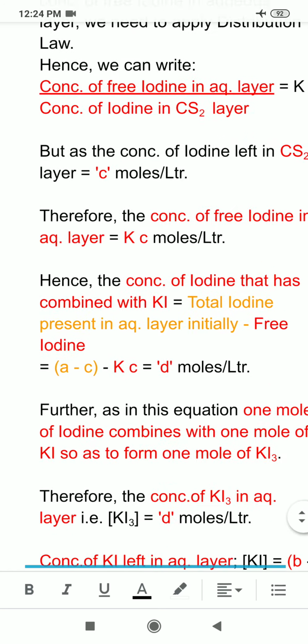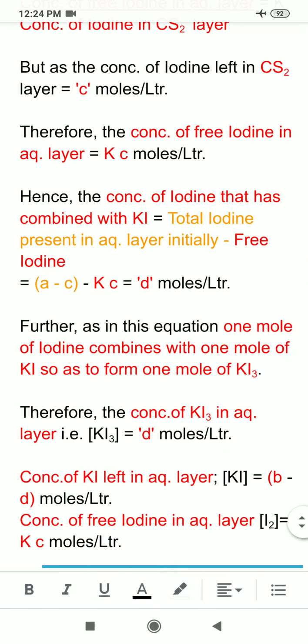Is it clear? Now further, as in this equation 1 mole of iodine combines with 1 mole of KI so as to form 1 mole of KI3, therefore the concentration of KI3 in the aqueous layer, that is the molar concentration, which I am representing in square brackets, will be equal to the concentration of iodine combined with KI. So it comes out to be equal to D moles per liter.